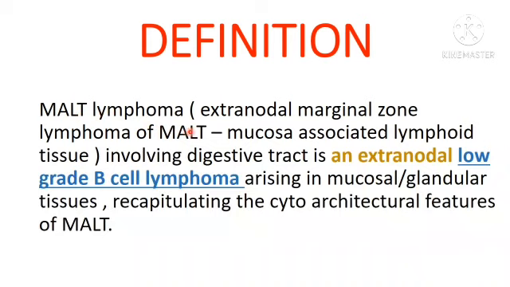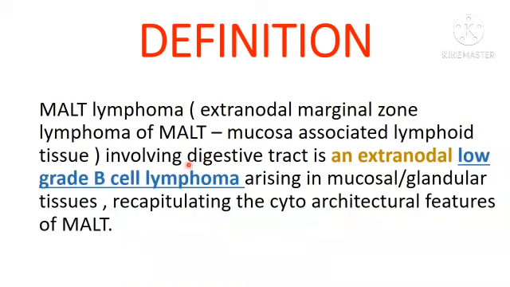MALT lymphoma is an extranodal marginal zone lymphoma of mucosa associated lymphoid tissue. So, MALT lymphoma involving digestive tract is an extranodal lymphoma. It's a low-grade B-cell lymphoma which arises in the mucosal or glandular tissues, recapitulating the cytoarchitectural features of MALT.